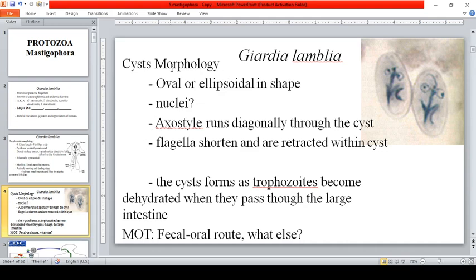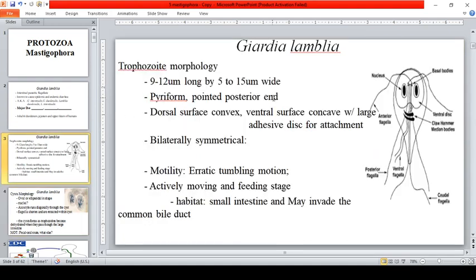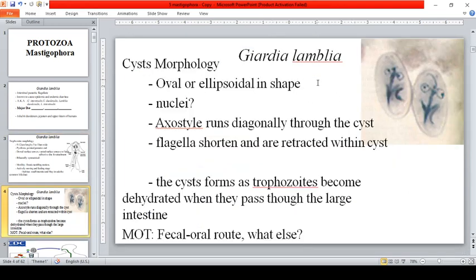Okay? So, the Giardia cyst morphology, it has an oval or ellipsoidal in shape, unlike for the trophozoite that is teardrop shape. Okay, eto naman, medyo pahaba. It's not spherical. Kasi when we say it's spherical, it's circular. Okay, bilog na bilog. But this is oval or ellipsoidal in shape. Okay, so napapansin nyo para siyang duli.